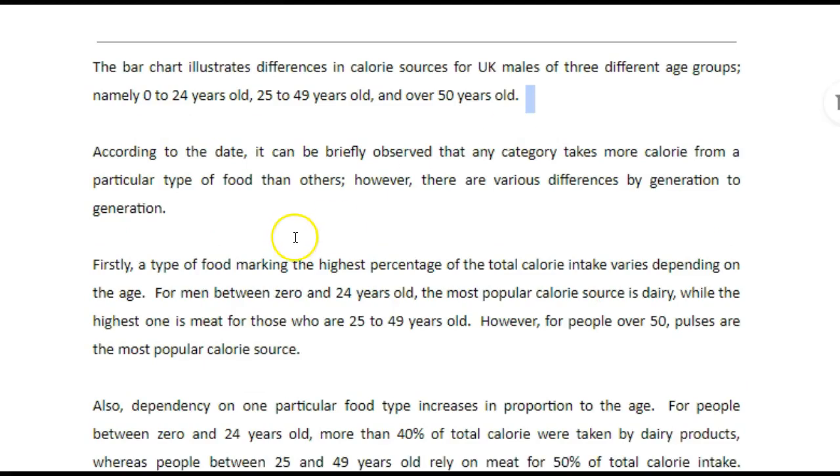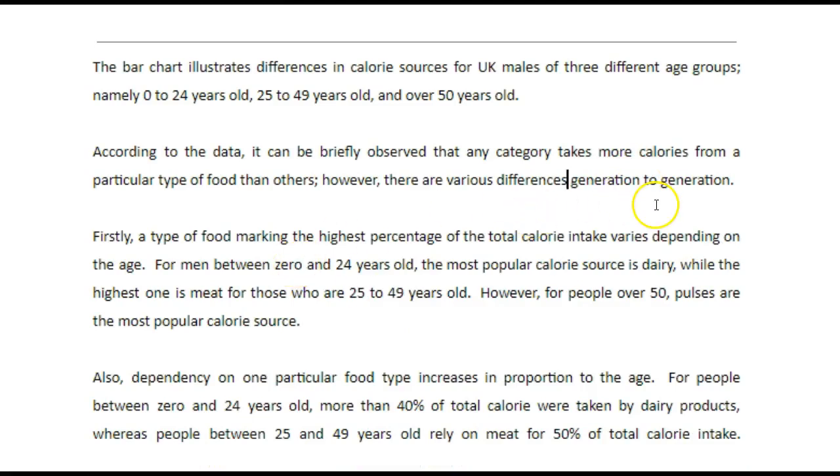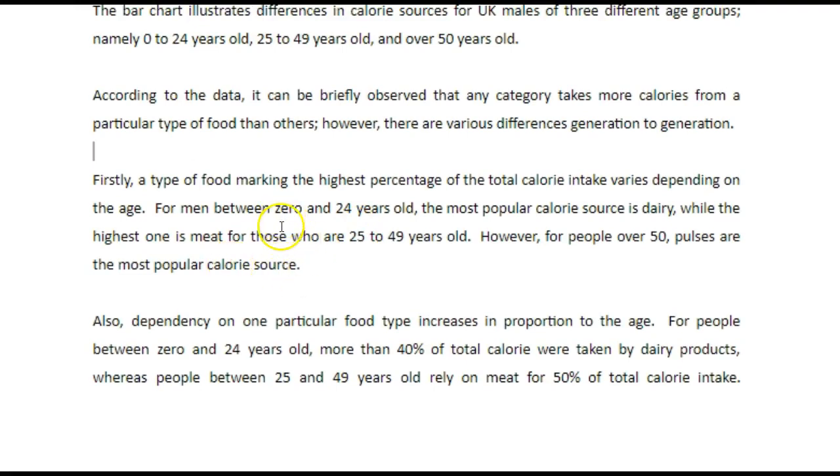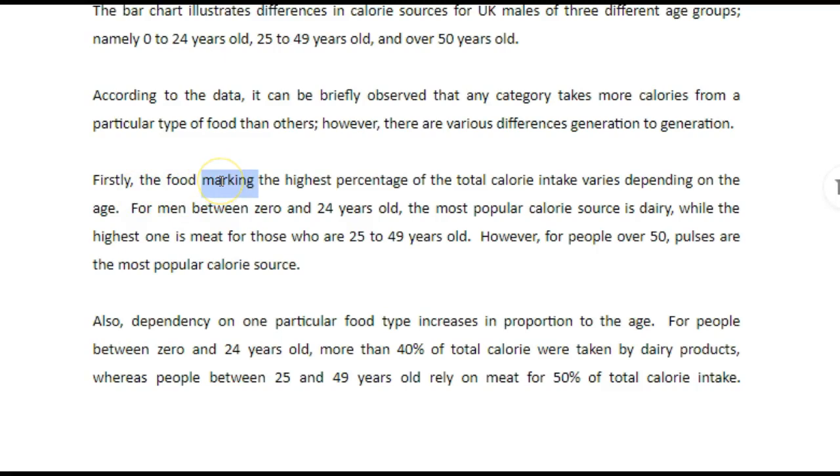Let's make sure that the definition and the general statement are separated. According to the data, it can be briefly observed that any category takes more calories from a particular type of food than others. However, there are various differences by generation to generation. We don't need that. There are various differences generation to generation. That's good. Firstly, what we should just say is the food comprising, to make up, the food comprising the highest percentage of total calorie intake varies depending on age.